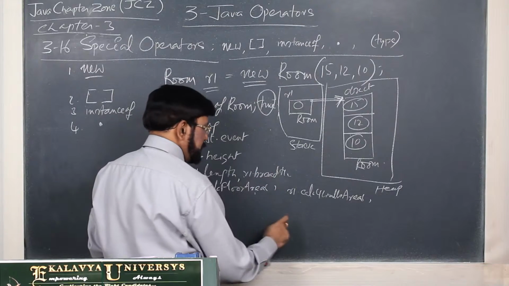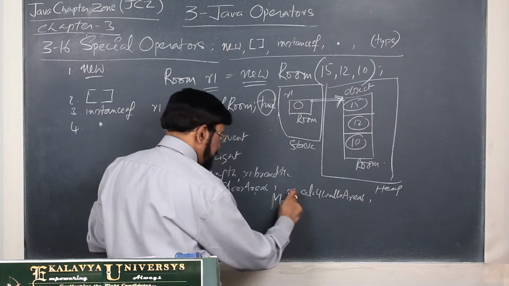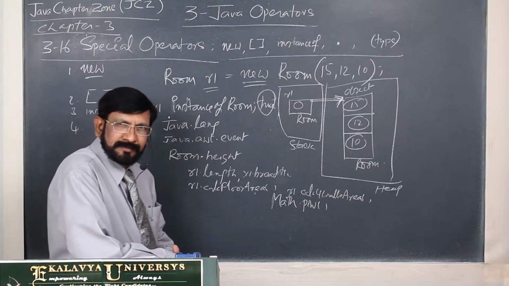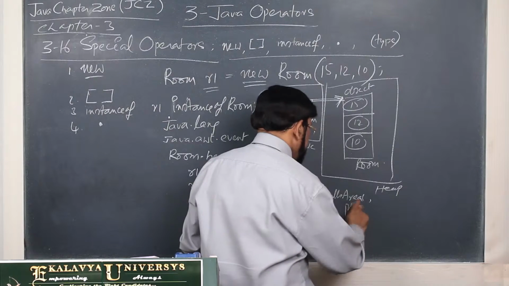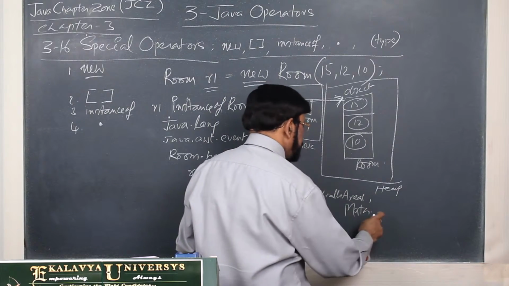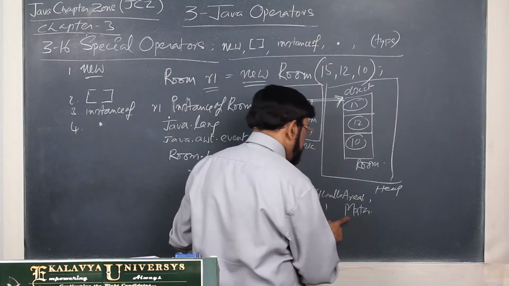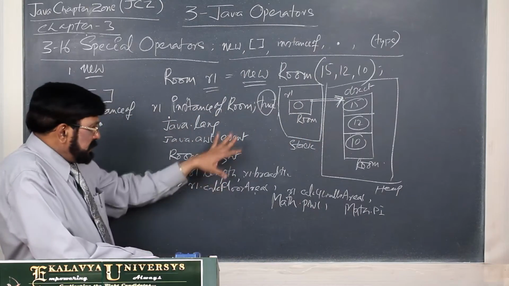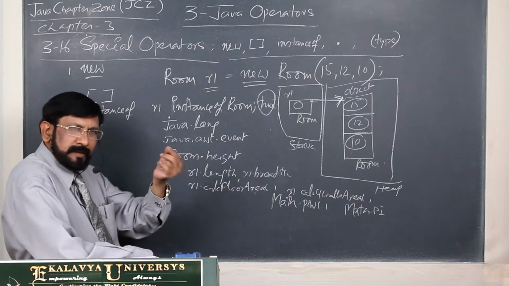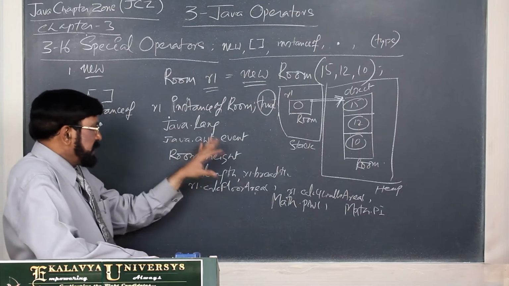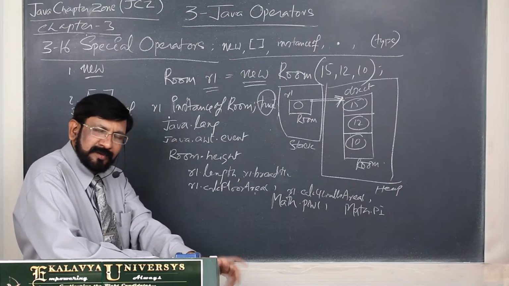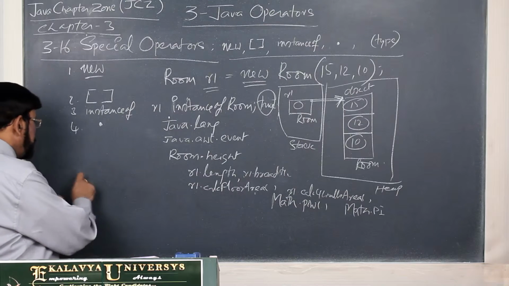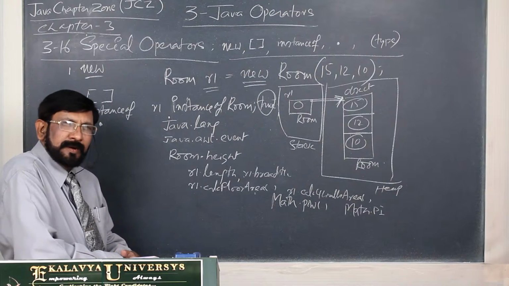Suppose already in some context I explained, this is the Math class. The Math class provides a static method, this, and the Math class provides a constant, static variable or static constant, that is pi. So see, in all contexts, by using the dot operator, we are connecting, we are creating expressions and all that. So it is a very frequently used operator. Next, the special operator, the last one, typecasting.